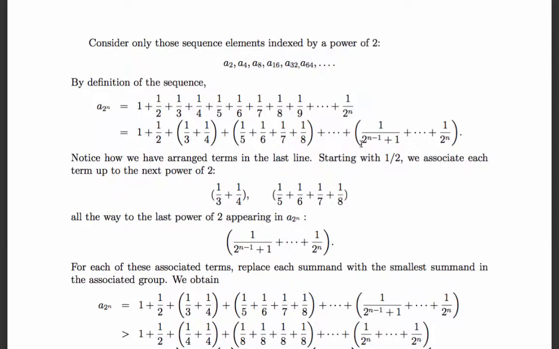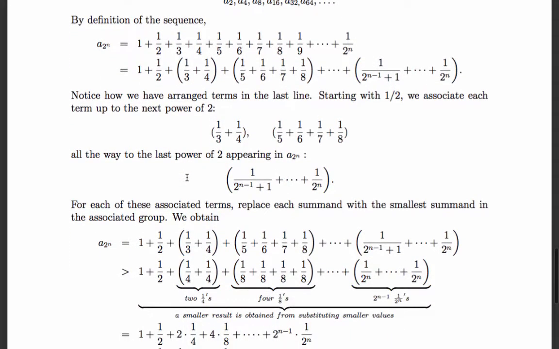So by arranging them in this way, we can build a lower bound. Well, how is that? Well, let's look at this first grouping, 1/3 plus 1/4. Right? A quarter is less than a third. So if I replace a third with a quarter, I get something less than.